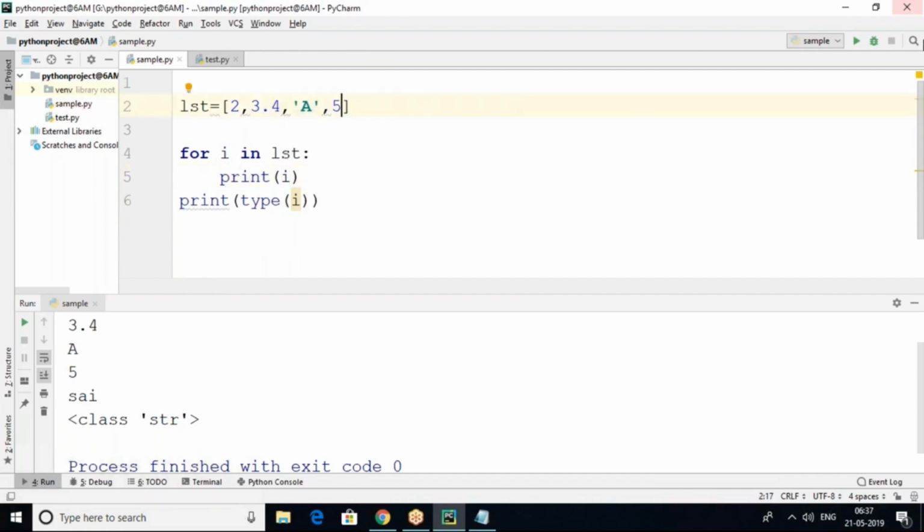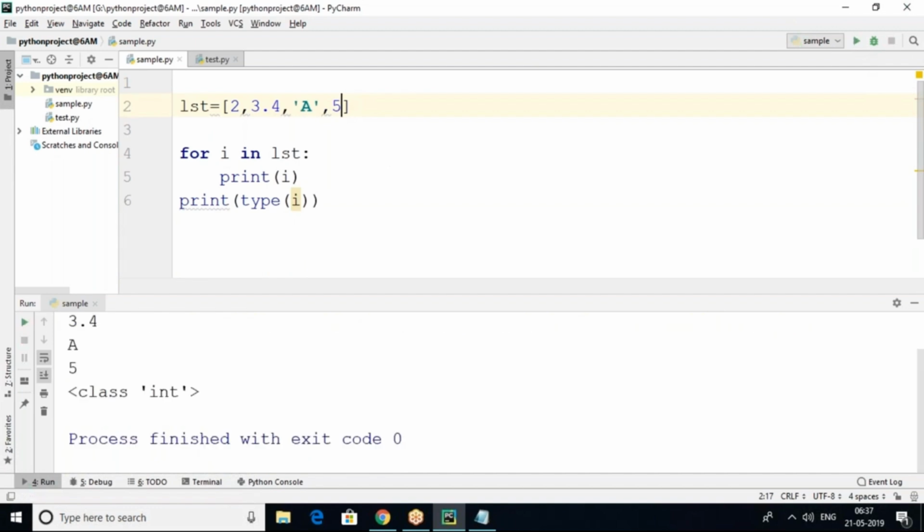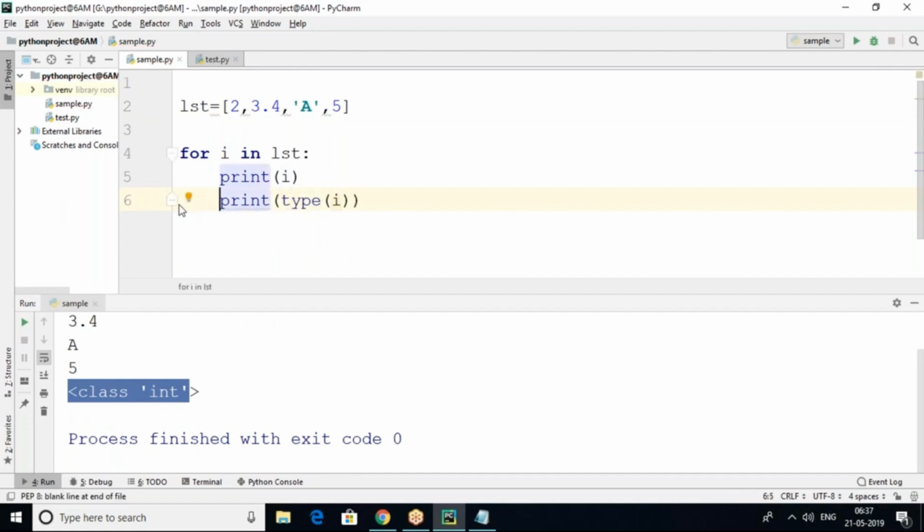Suppose the last iteration is 5, the type is integer. So if you want to know the type of each and every element in the list, then within the for loop only, we have to use the type function for I. That means for every variable you want to know, you can get it clearly like this.